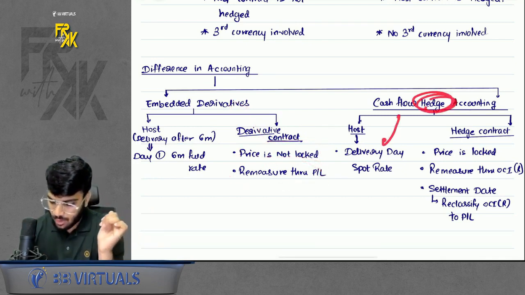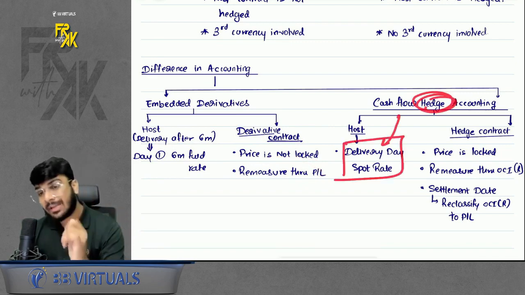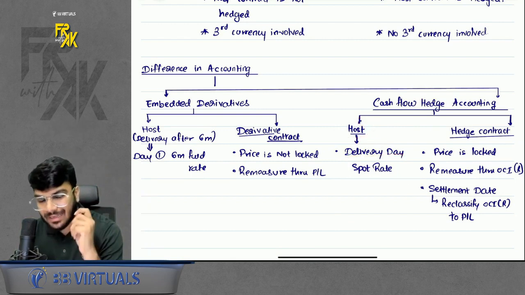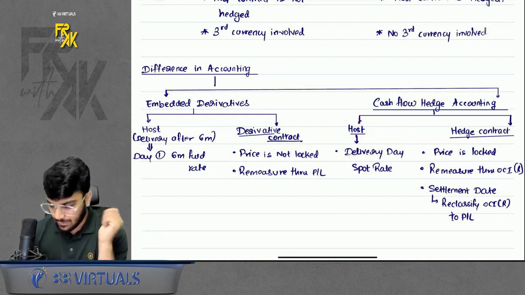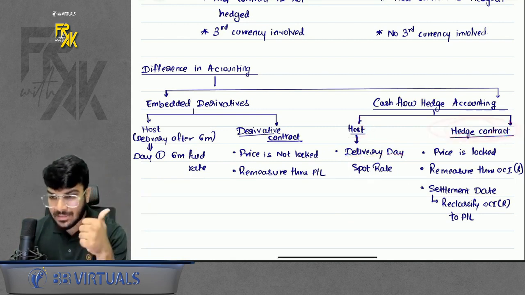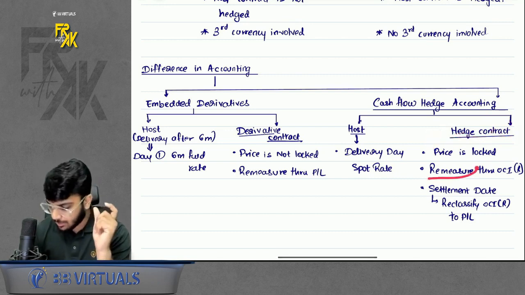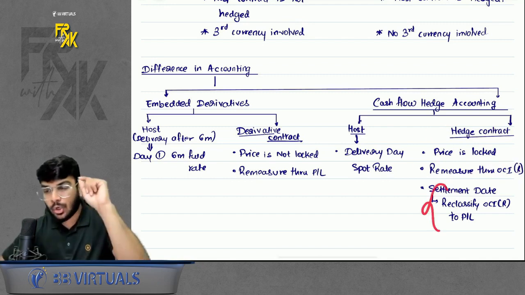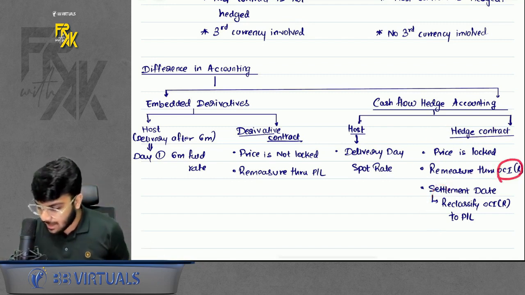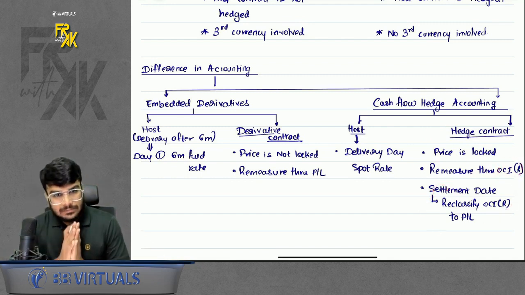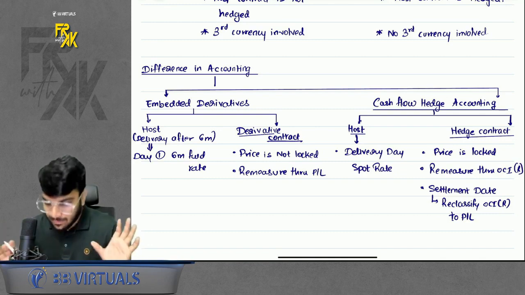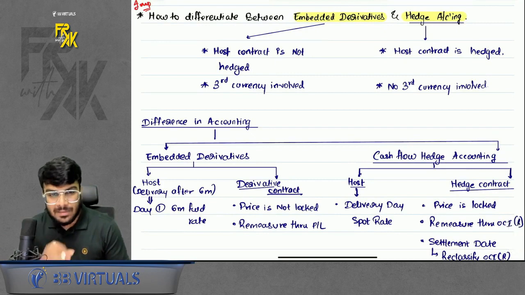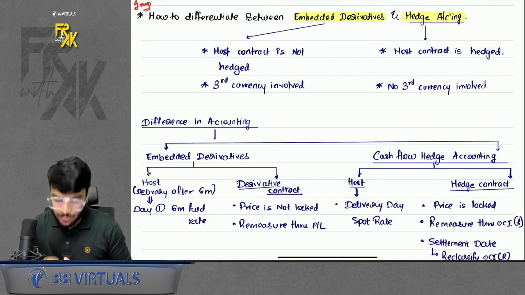In hedge accounting, for the host contract we use the spot rate, so we will record at the spot rate on the date of delivery. For the hedge contract, do remember, the price is locked. Whatever you remeasure, you will transfer to OCIR. And on settlement, don't forget to reclassify the balance of OCIR to profit and loss. This is the difference between embedded and cash flow hedge. Do remember, you will not find this anywhere, but this is only for your use so that you don't get confused.